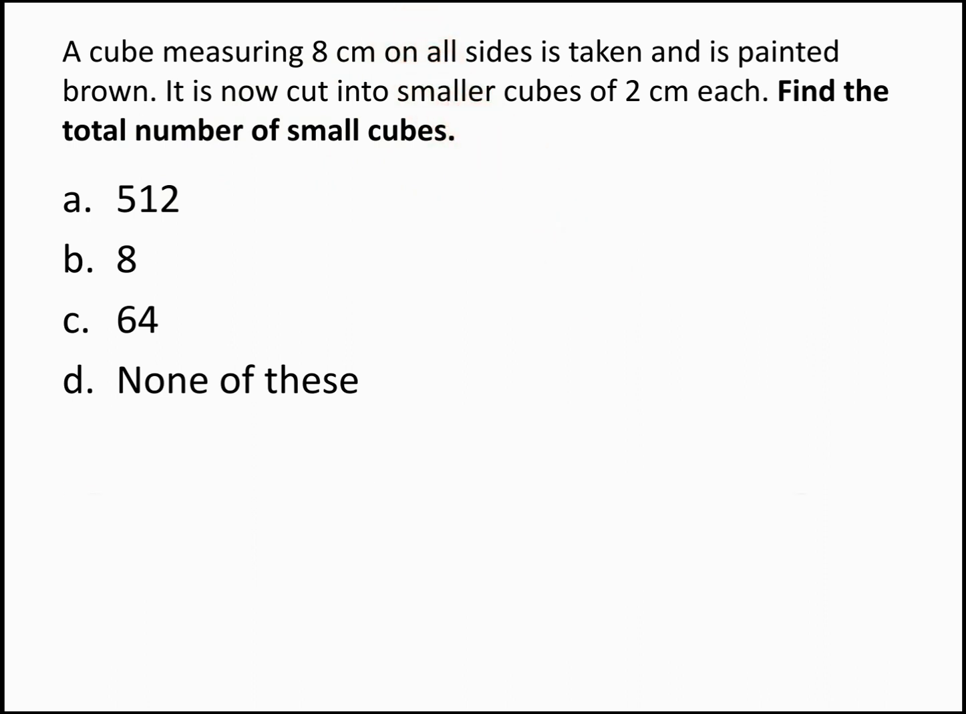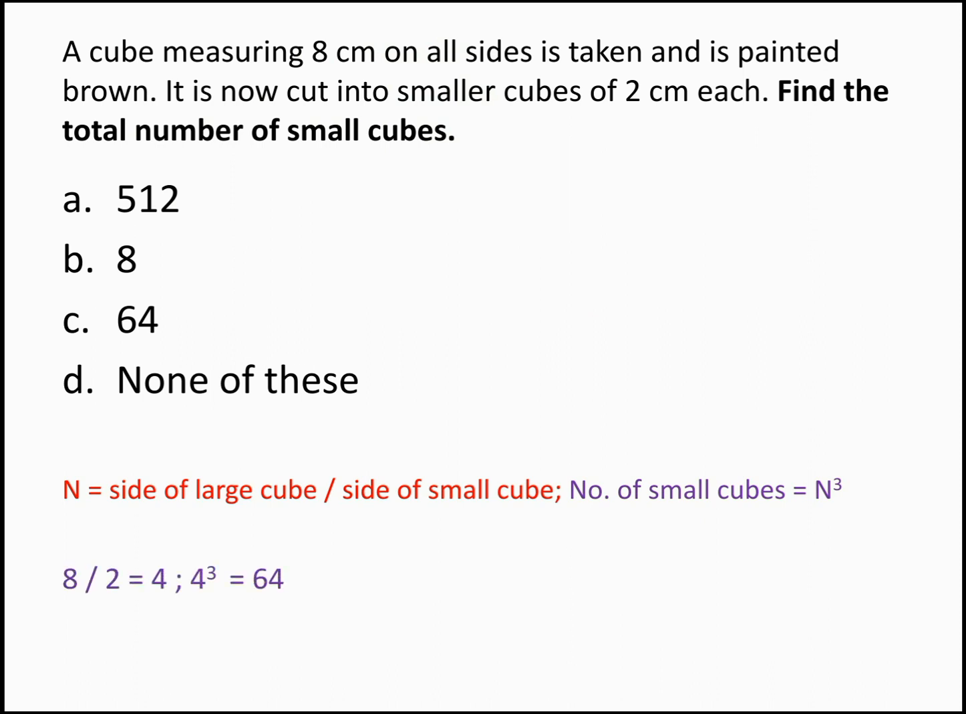Where n is the side of the large cube divided by the side of the small cube. Now the side of the large cube is 8 cm, that is the one which we had initially, and the small cube is the one that we got after cutting. So 8 by 2 gives you 4, so 4 cube is 64. So the answer for this question becomes 64.